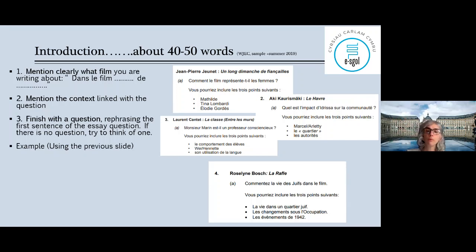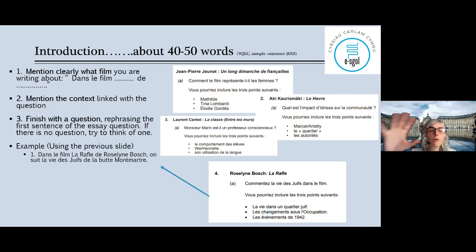So I'm using the previous slide, so I wrote on that. Dans le film La Rafle de Roselyne Bosch, yes, I'm mentioning my film, on suit, that's my context, la vie des Juifs de la butte Montmartre, okay? We're following the life of a group of Jewish, mostly that group, okay? There are other Jewish in the story, but mostly the one from la butte Montmartre, okay? So that's my context. And it's linked with that sentence, if you look at it.